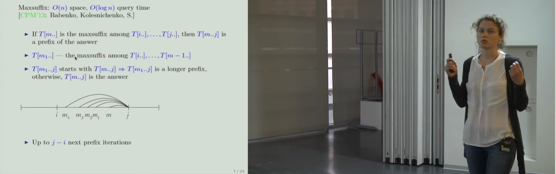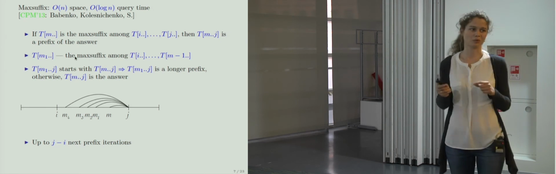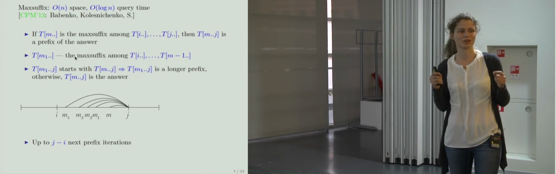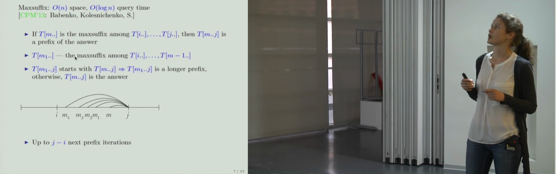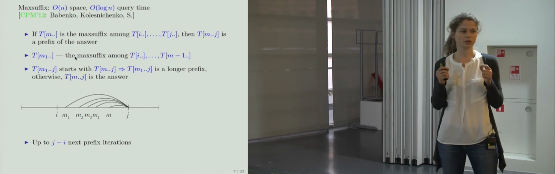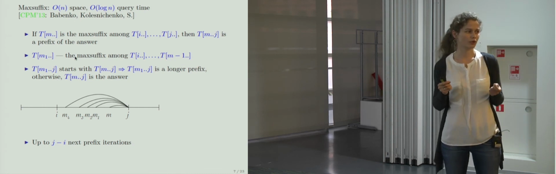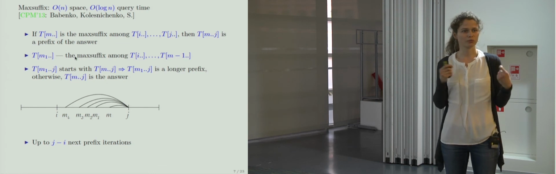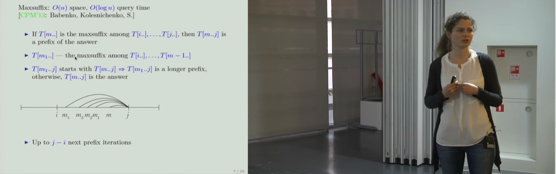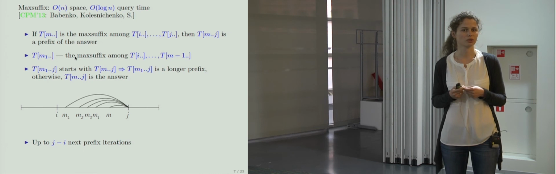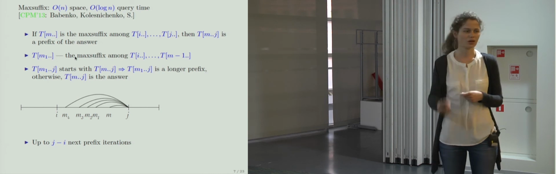So again, we start with the maximal suffix, this time with the maximal suffix starting inside our substring. And we can prove that T_MJ is a prefix of our answer. Well, we have a prefix, but now to reach the answer, how can we do this? We can take just another step.